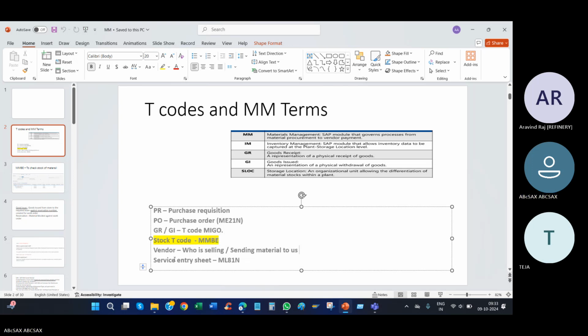And vendor is the guy who is going to give the material to us, who is selling the material to us. He is the vendor. We don't have the material, so we will buy from a third party. The guy who is sending the material to us is called a vendor. And PR means purchase requisition. When we don't have the material, we will request it in SAP. In SAP, we will be doing the PR, purchase request.